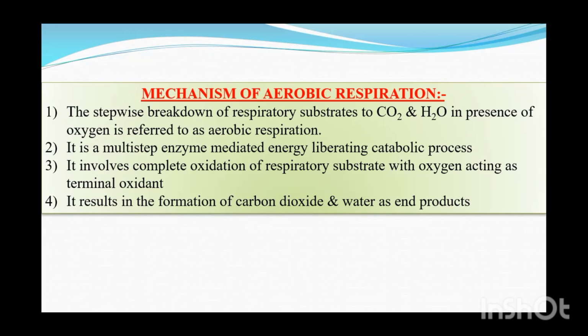Number one, it is multi-step because the reaction is not a single step. As for the energy liberation, it should not be rapid, it should not be with a boom, but it should be slow and gradual. Then every reaction will be enzyme controlled, enzyme mediated. Then energy is liberated, which means it is an exergonic or exothermic reaction, and the organic compound glucose is broken down, so it is called a catabolic process. Now it involves complete oxidation of the respiratory substrate glucose with oxygen, which is acting as the terminal oxidant.